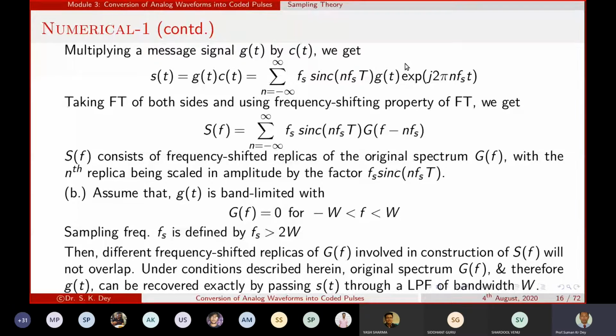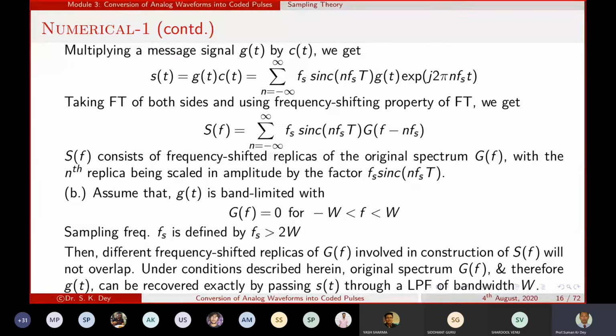So now if we take the Fourier transform of this function, we get S(f) equal to the summation over n from minus infinity to infinity of f_s T sinc(n f_s T) times G(f minus n f_s). Basically, G(f) is the Fourier transform of g(t).